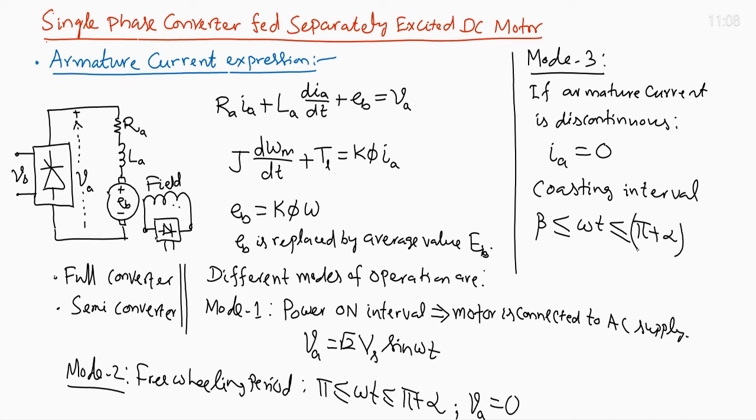At beta the current comes to 0, the switch off angle or turn off angle, and till pi plus alpha, this is the coasting period. And mode 1 is the power on interval, when the DC motor is connected to the AC supply. It is present for omega t from alpha to pi plus alpha for a full converter and to pi for a semi converter.